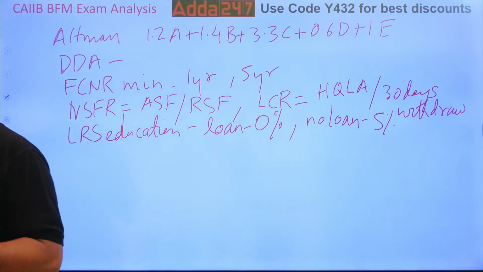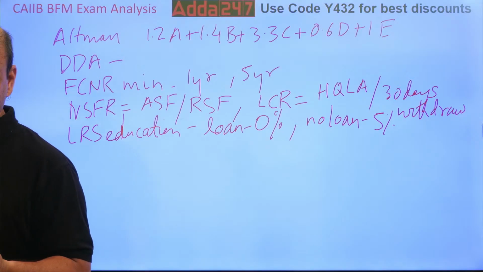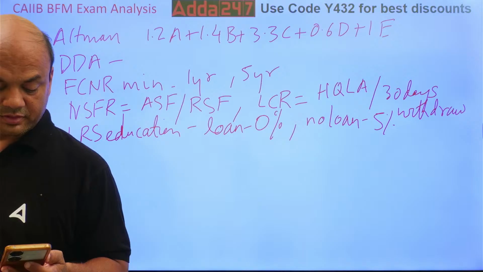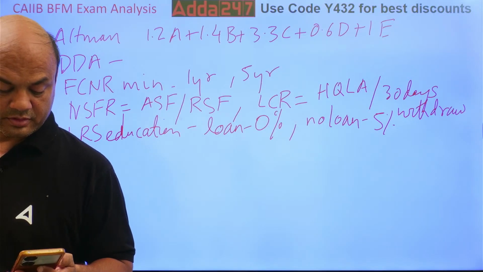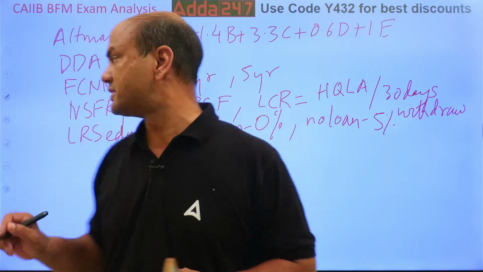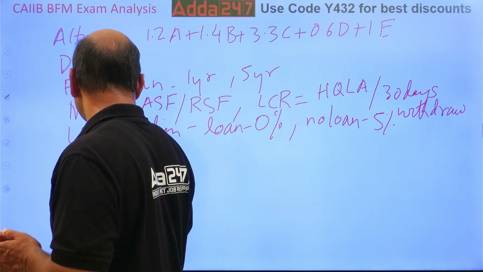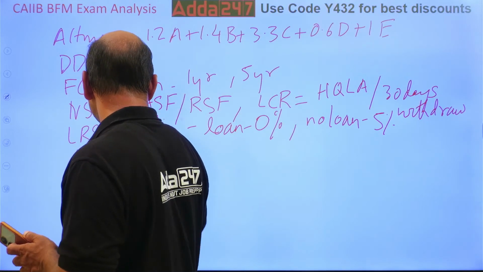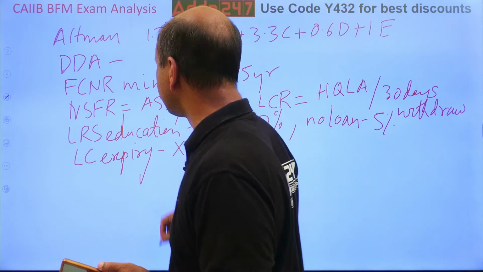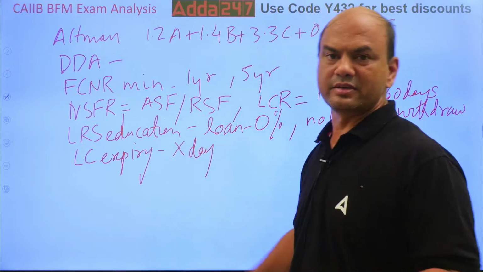On the date of LC expiration, it is Sunday and the next 3 working days are closed due to a hurricane. The logic is simple. The question is LC expiry. It's happening on some day, X day, that is Sunday, and then you have holidays further.